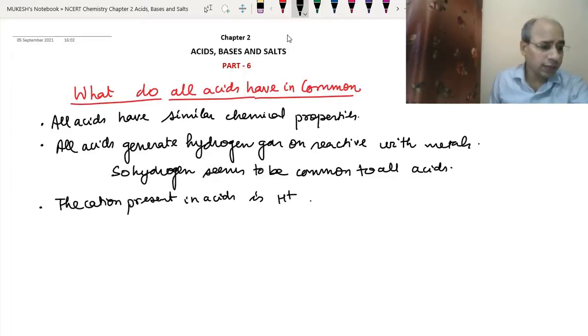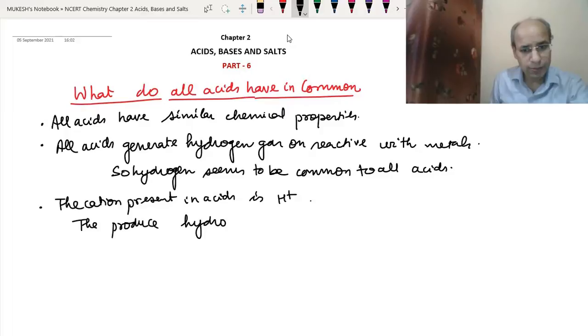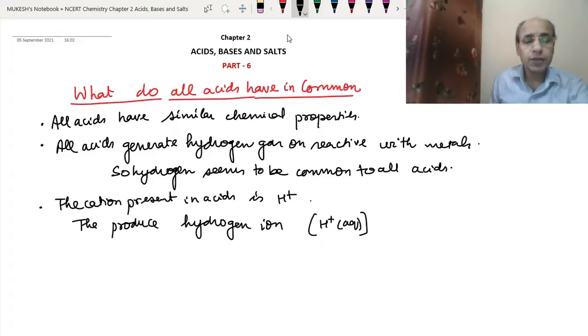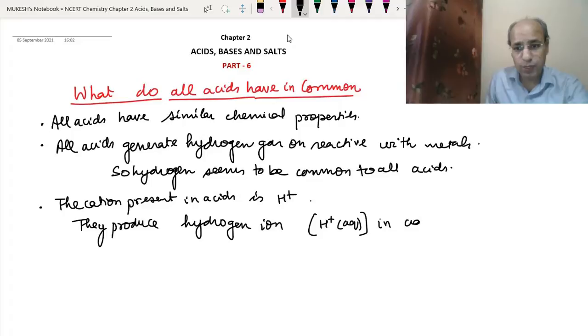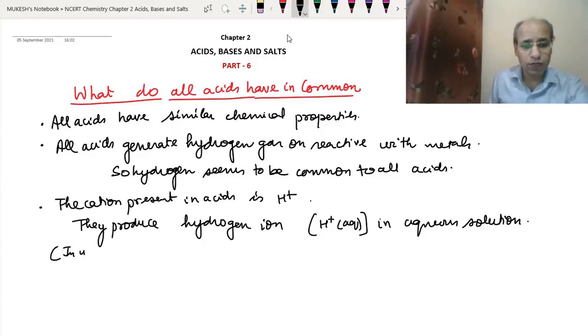Okay, clear? They produce hydrogen ions, which we write as H plus, in bracket aq. Whenever we write the hydrogen ion in the aqueous solution of an acid, we will always write aq along with the H plus. They produce hydrogen ions in aqueous solution. Aqueous solution means the solution in water, or we can write in water.